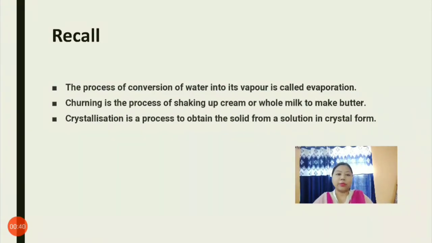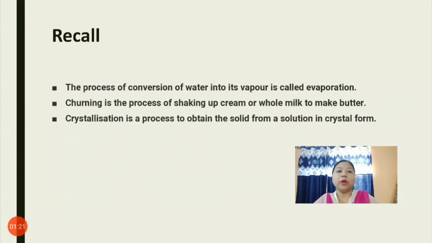In the previous class, we discussed that the process of conversion of water into vapor is called evaporation. Churning is the process of shaking up cream or whole milk to make butter. Crystallization is a process to obtain the solid from a solution in crystal form. So these three methods, evaporation, churning and crystallization, are used to separate the solid from the liquid mixture. We have already discussed how the crystallization and evaporation methods can be used to obtain the solid from the mixture.